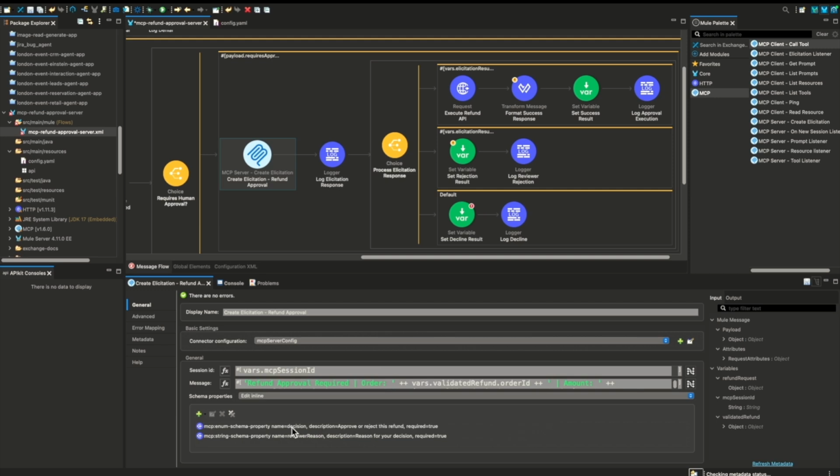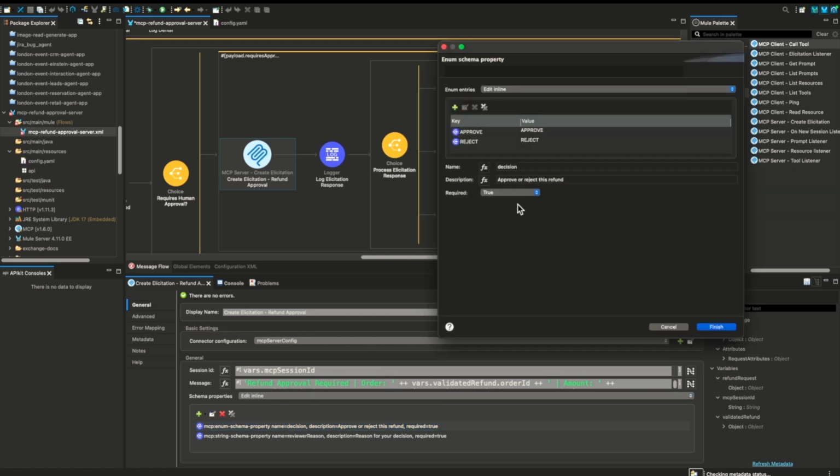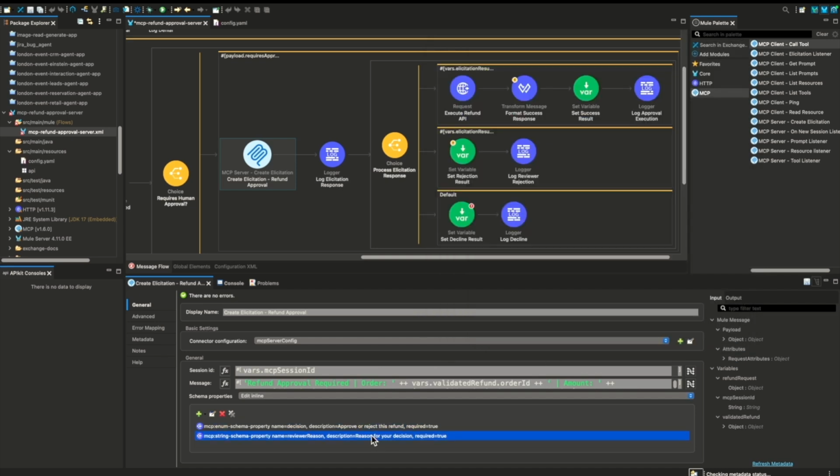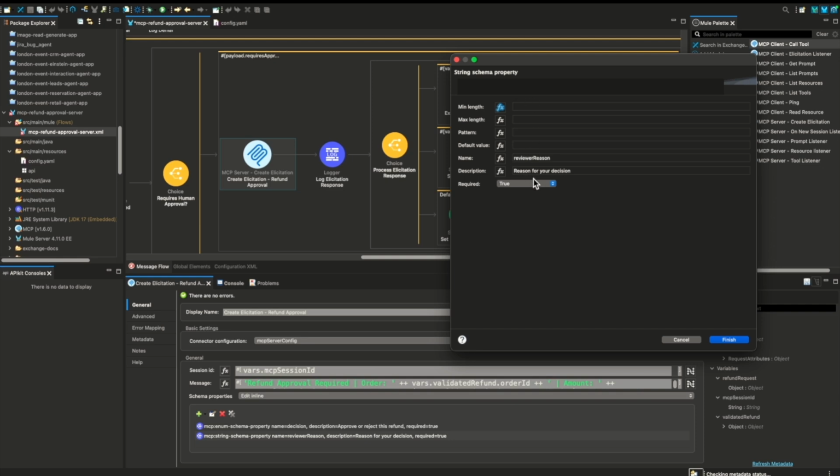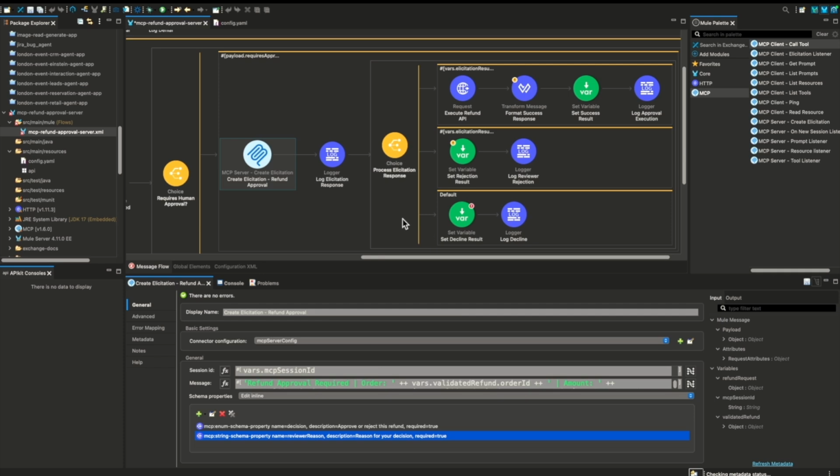So there will be 2 entries in that form. The first entry is the enum property where we'll be expecting 2 values, approve and reject, which is required. Second, the reason for the decision, why you're taking that decision. So these 2 values will be expected by your tool execution, and until then the execution will pause